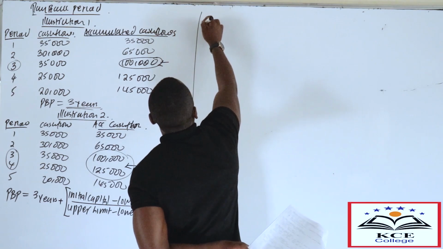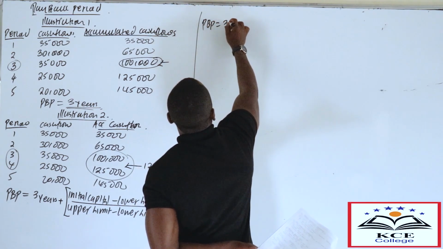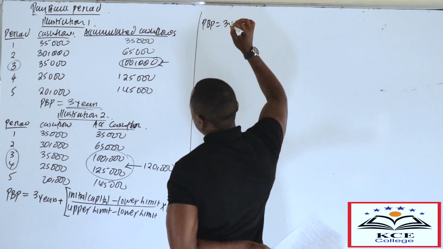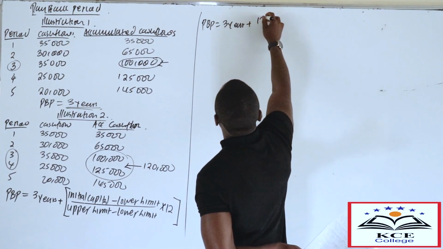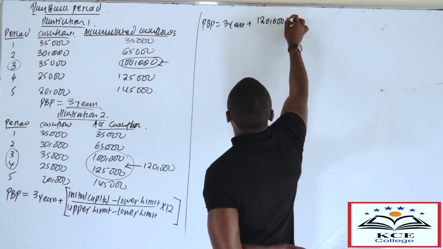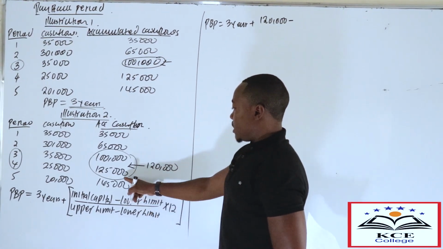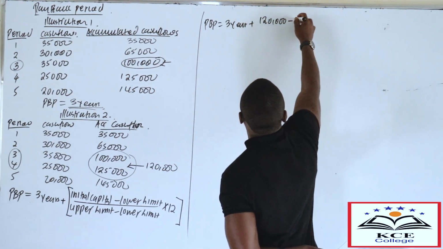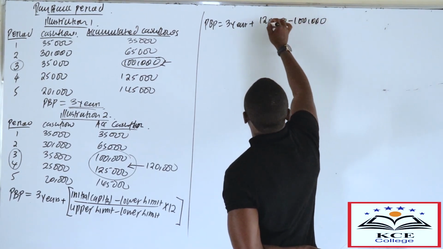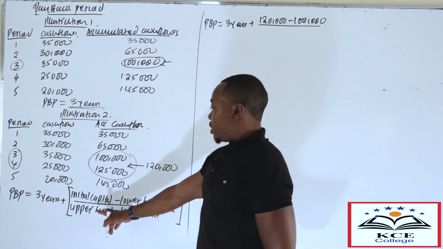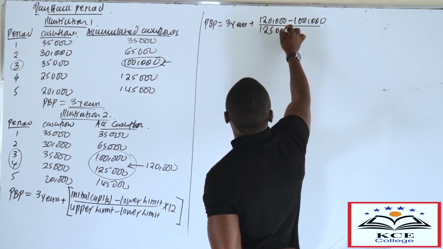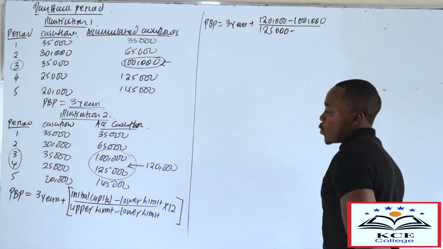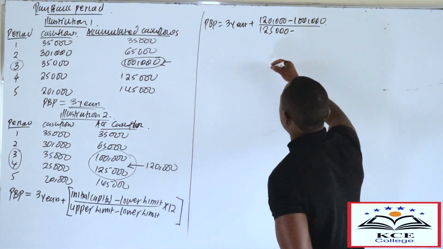So the payback period, it's 3 years. Now we want to determine those specific months. You will take the initial capital, which is 120,000, you minus the lower limit. The lower limit is 100,000. Then you divide by the upper limit, in this case 125, minus the lower limit, which is 100,000.